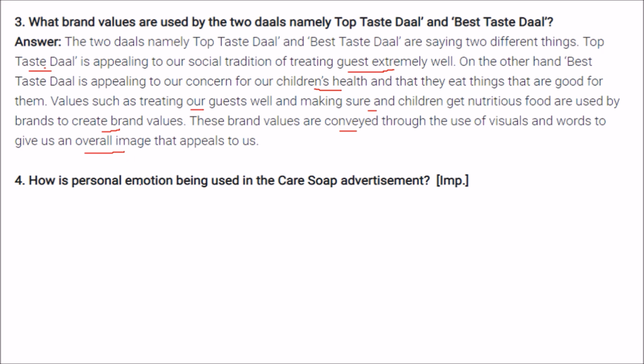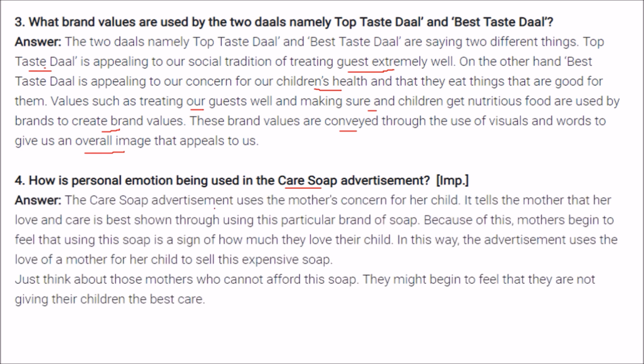How is personal emotion being used in the Care soap advertisement? In this advertisement, the mother's concern for her child is being shown. It tells the mother that her love and care is best shown through using the particular soap brand.